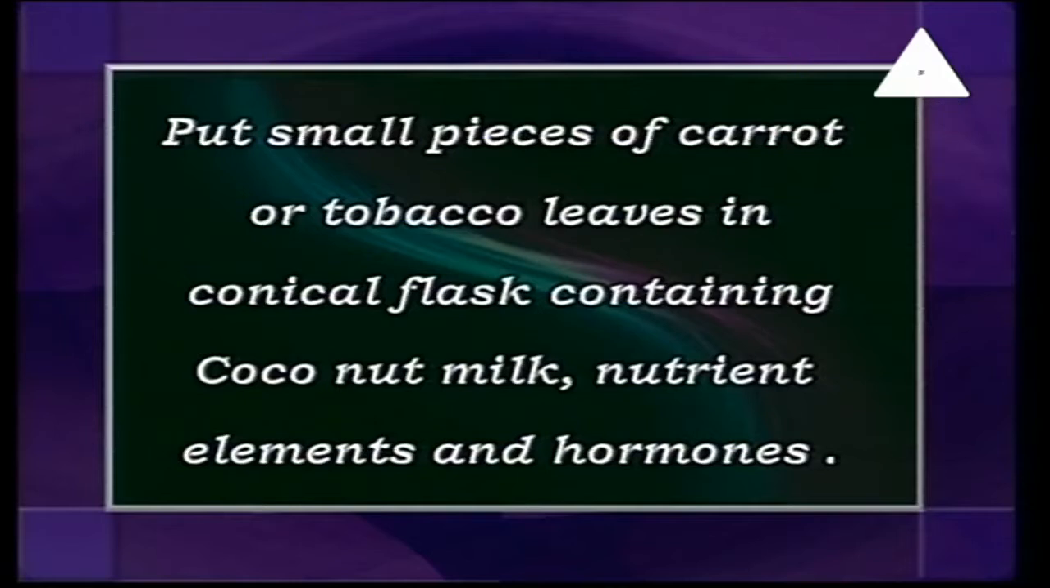So these are the nutrients. It's food, we need to give it food. So we give it directly what? Sugar or coconut milk. The nutrient elements should also exist, and some hormones just to activate. From the previous lesson, you have to know that hormones are just what? To activate the process. So we have a conical flask containing coconut milk, nutrient elements and also hormones.